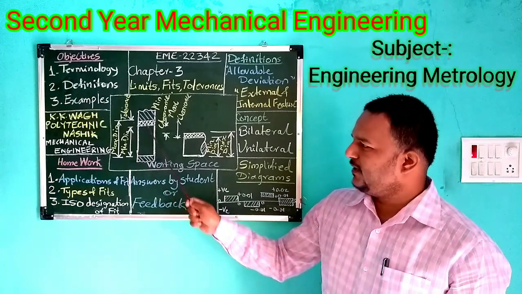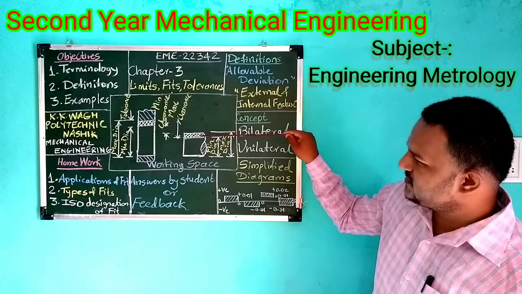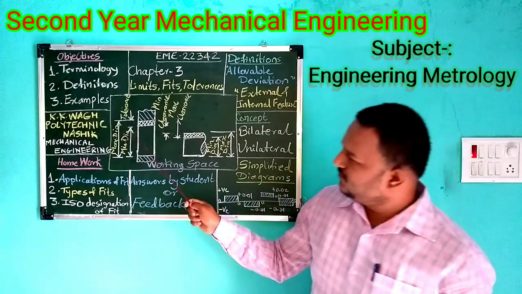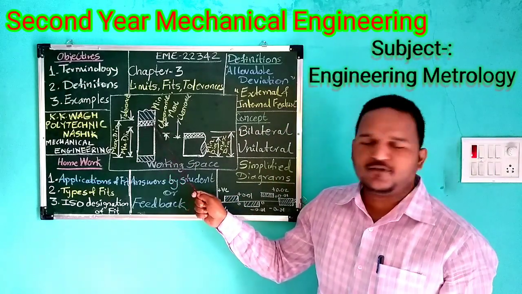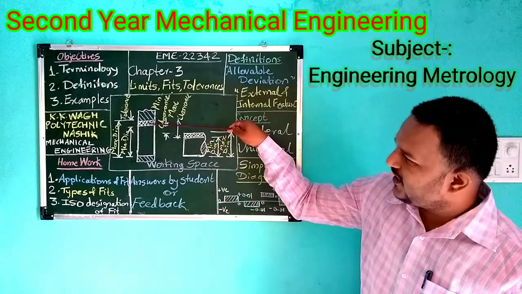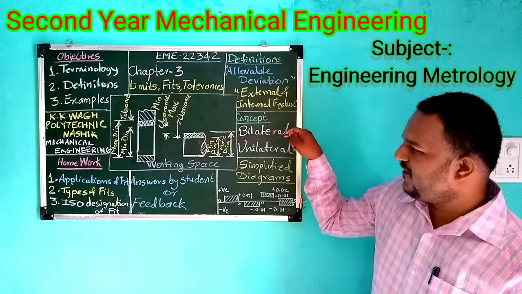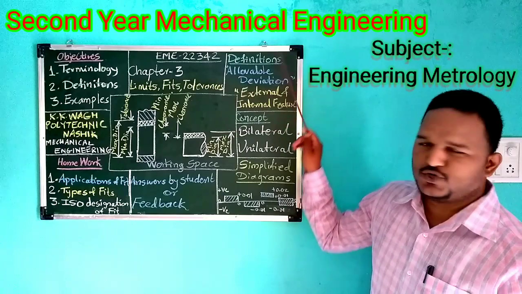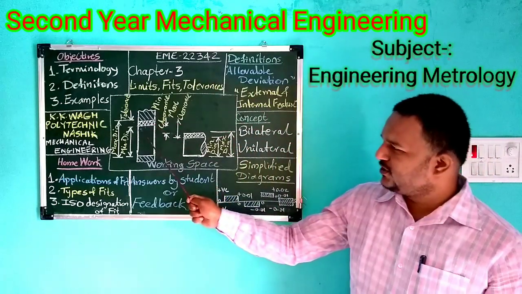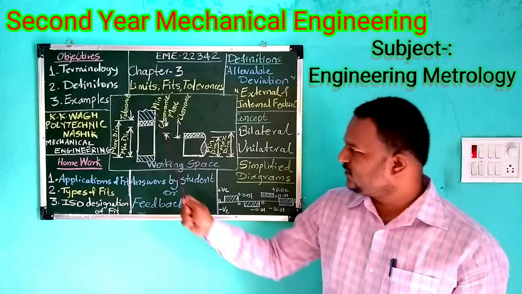The space between the minimum and maximum diameter is nothing but tolerance. This much portion is allowed. We can manufacture the shaft in any dimension within this portion, and we can manufacture the hole in any dimension within this portion. So this portion is the tolerance, which is allowable deviation.